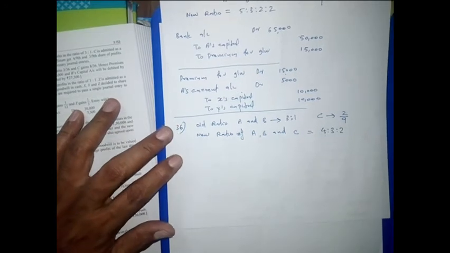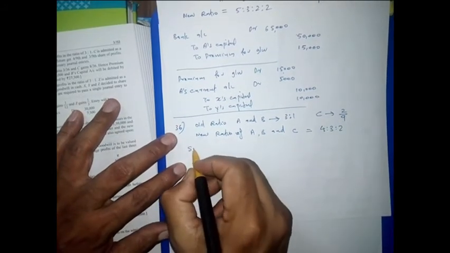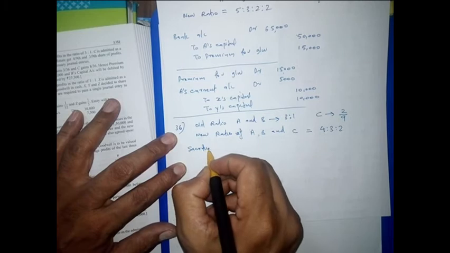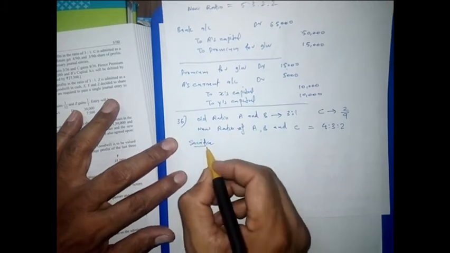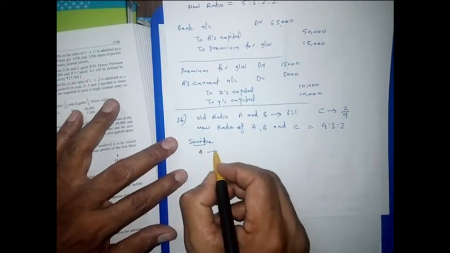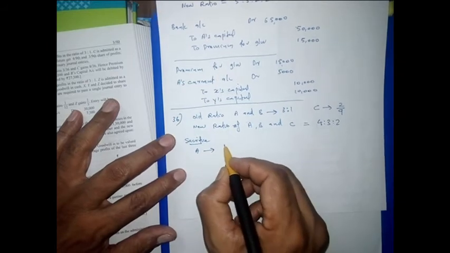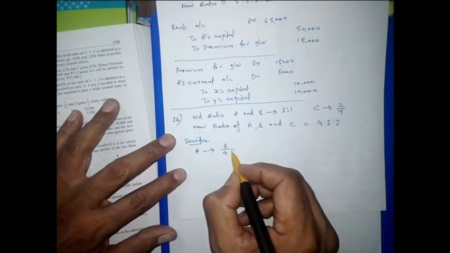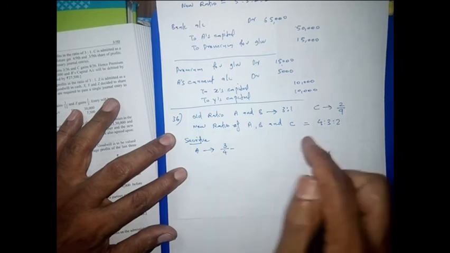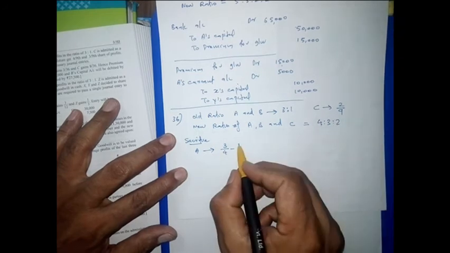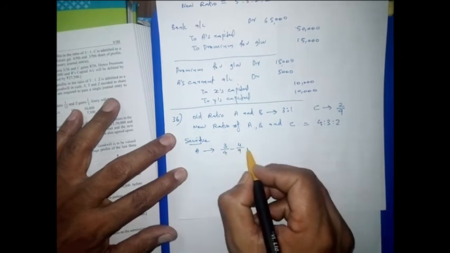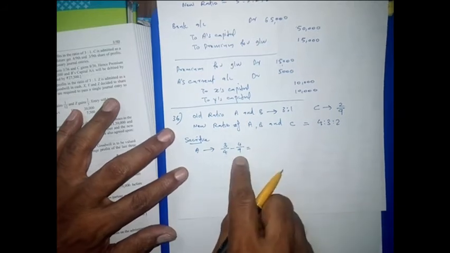Then we are calculating the sacrifice. Firstly for A, the old share of A is 3/4. This is old share minus new share. New share is 4/9. So we have to find the LCM.